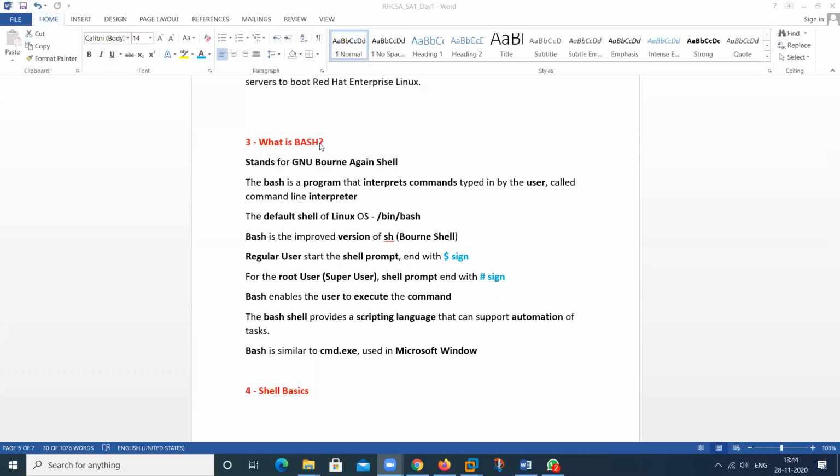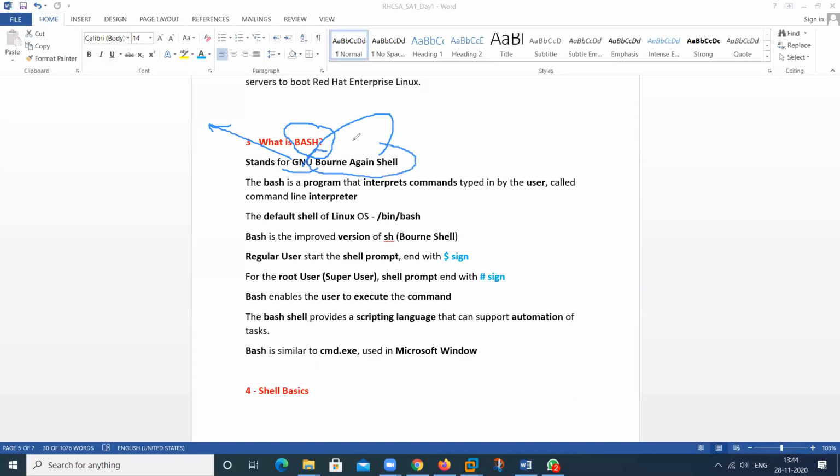So BASH is just like a program. What is BASH? BASH is a program where we put any command. The full form of BASH comes from GNU, which is your project name, started in the Linux GNU project. This is the open operating system project. So this is called BASH.